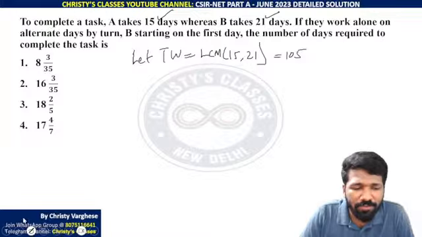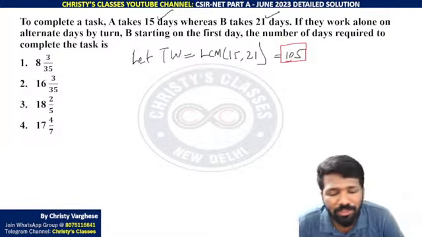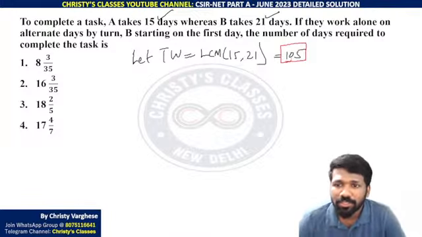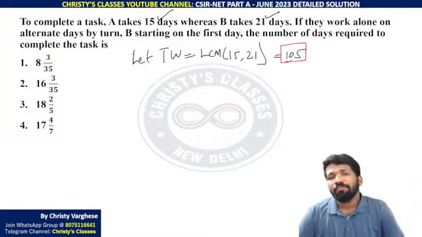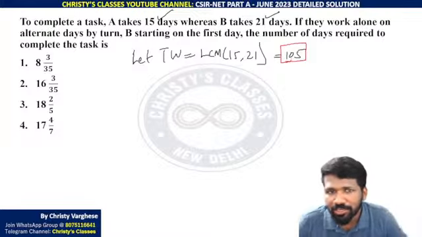So 105 is the total work if you assume. Like eating 105 chocolates is the work. Imagine like this, it will become easy. I have explained in detail how to simplify work and time questions. Check out that session, but briefly I am explaining here. If there are 105 chocolates, how many days are needed for completing or eating all the 105 chocolates, that is the question.